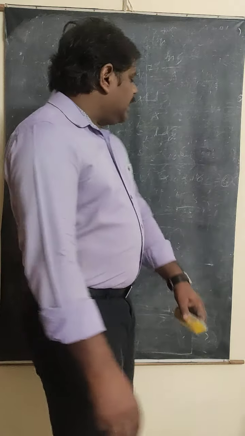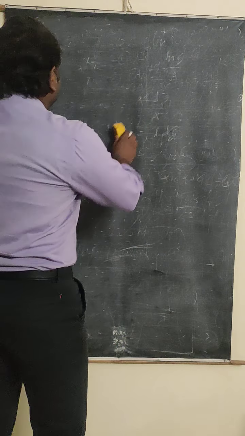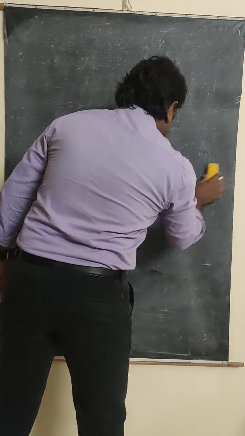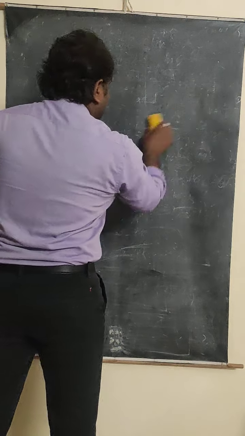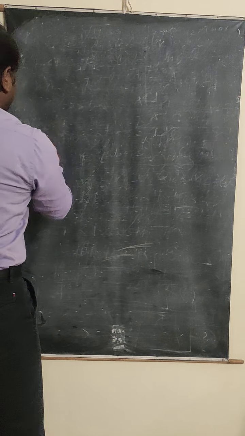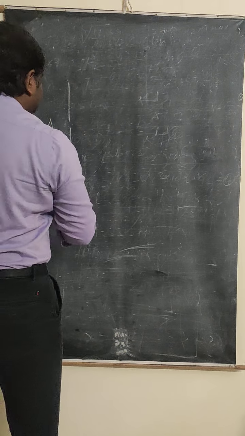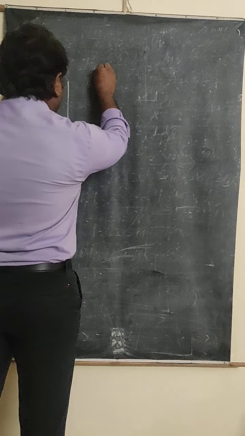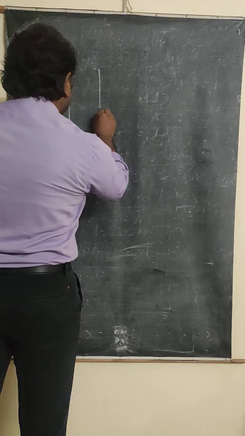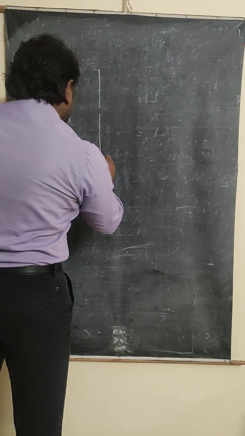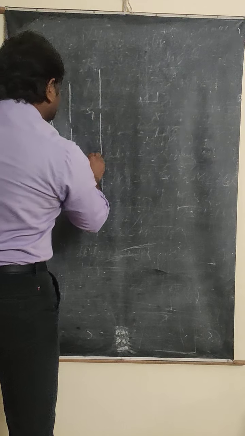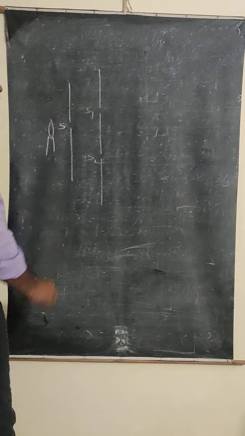In the last class I already told you that if you want to produce the interference pattern, you take a candle at this place and arrange a slit. After that, in front of that, you arrange two more slits. One is called S1 and another is called S2. And this is the S slit.